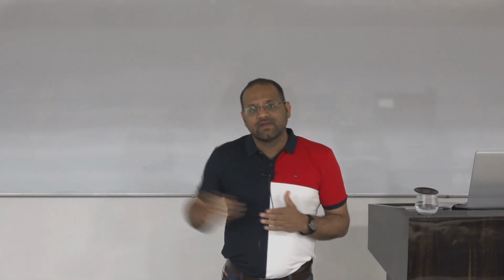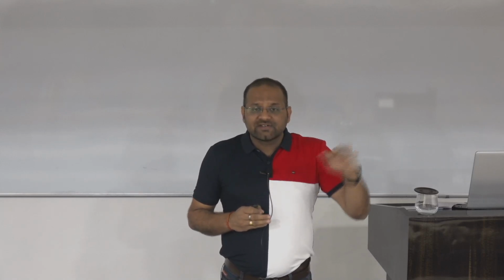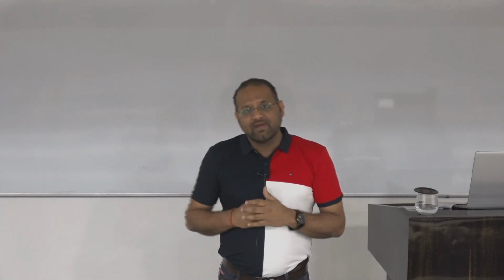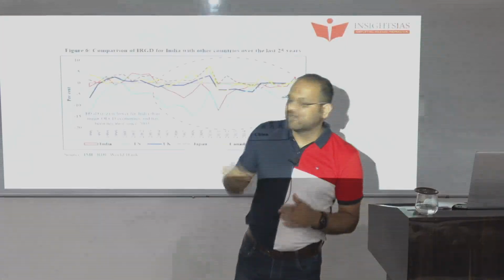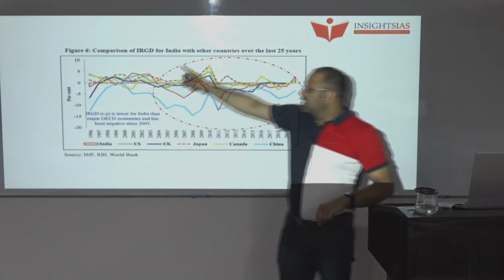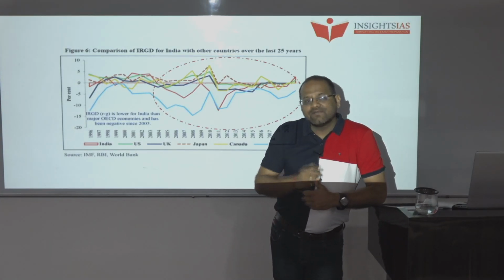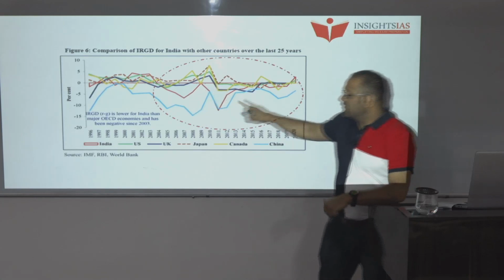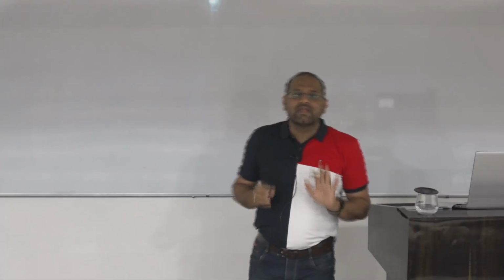Over the last 25 years, our growth rate has been more than the interest rate. Our interest rates have been stable, but the growth rates have been fluctuating. But even though they fluctuated, they were higher than the interest rate. These are the conclusions we have derived. And till the time our IRGD, the interest rate growth differential, is in negative territory, as we have observed here in comparison with the other countries, till that time our debts will be sustainable. So that's the takeaway point.